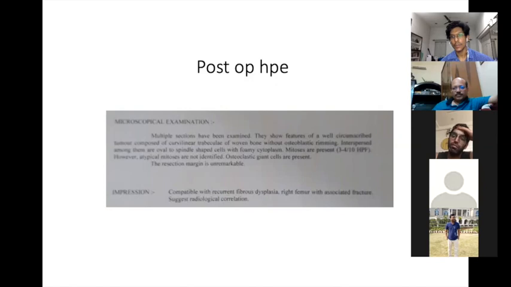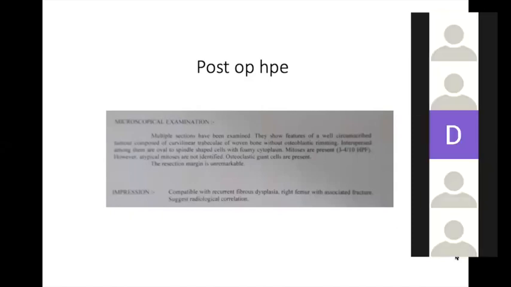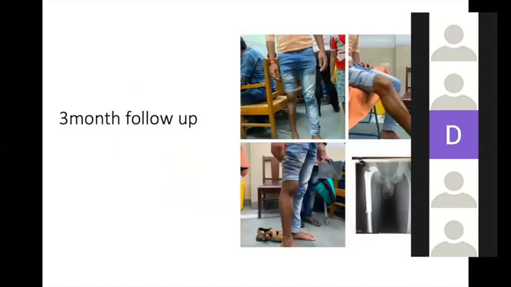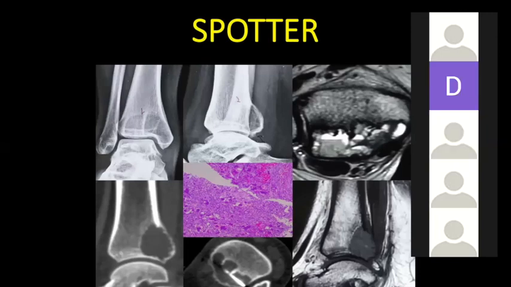Okay, carry on. Last, we have a spotter. Please, people who are in the Smart Ortho Learning Group, please don't say. Just put a spotter for Shoham. You were not part of it at that time. Shoham, can you hear me? Hello. Yeah, Shoham, this is a spotter for you. You got an X-ray, an MRI, a CT scan, and a histopathology slide. Tell me the diagnosis. First describe the X-ray, CT scan, MRI and the histopathology, and then tell me the diagnosis. Shoham? Yes.